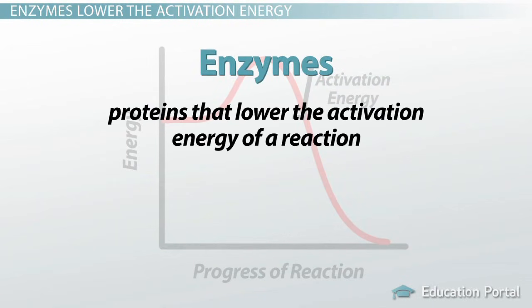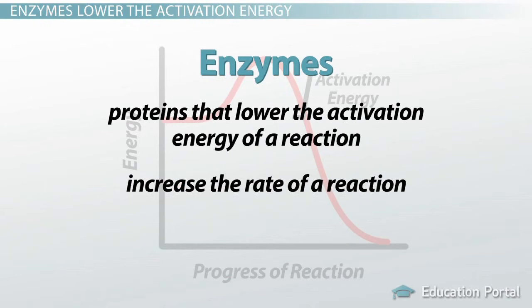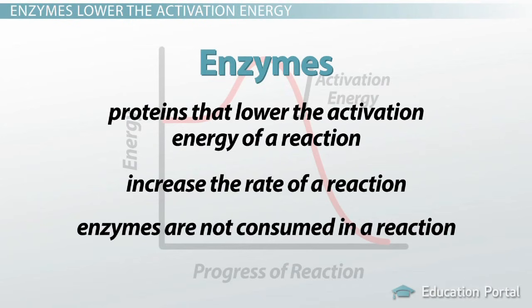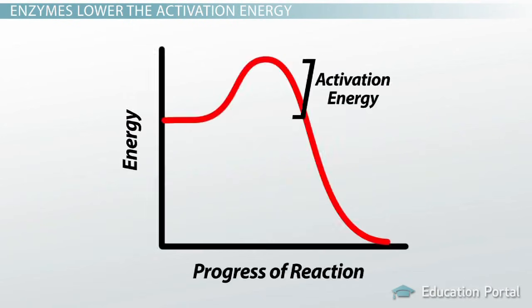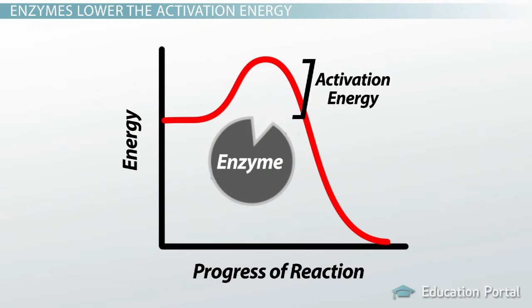Enzymes are proteins that lower the activation energy of a reaction. In doing this, enzymes increase the rate of a reaction, helping it to occur faster. However, enzymes are not consumed in a reaction, they simply help it to occur. They do not add snow to your snowball, they just make it easier to make a snowball. This makes enzymes reaction catalysts.